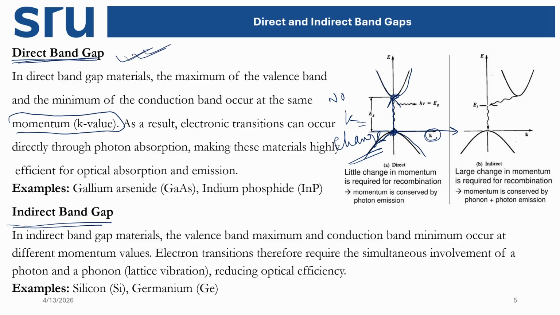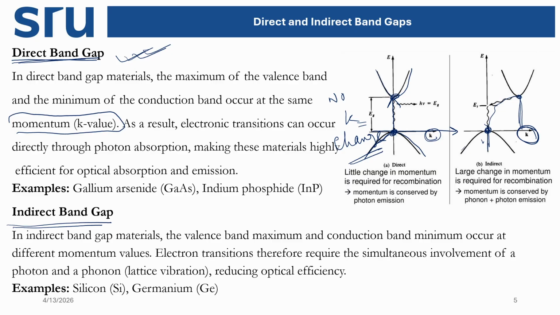Now the opposite way, if the transition takes place where the k value is not constant or is changing, then we call it indirect band gap. Let's say this is the maximum point of the valence band and this is the minimum point of the conduction band. Now if the transition takes place here, the k value here is 0, let's say, but here the k value is different. As the k value or momentum is different, this process is called indirect band gap.